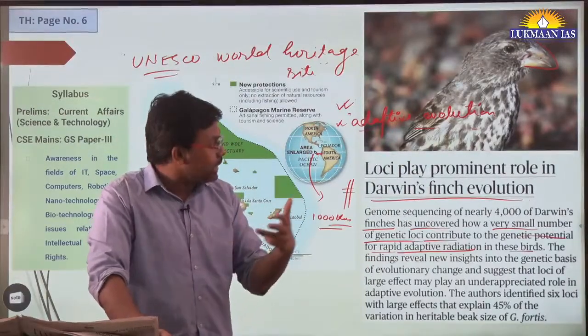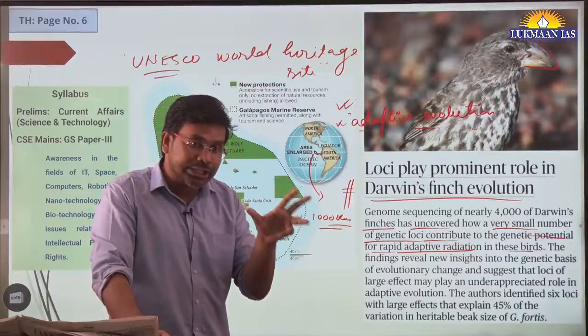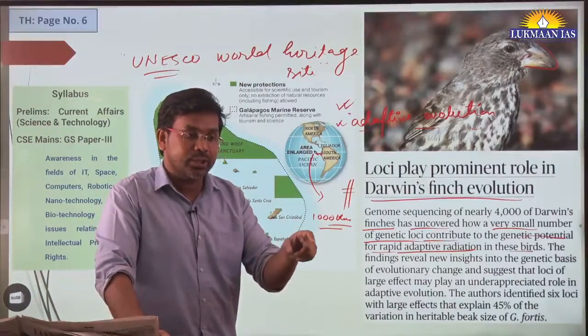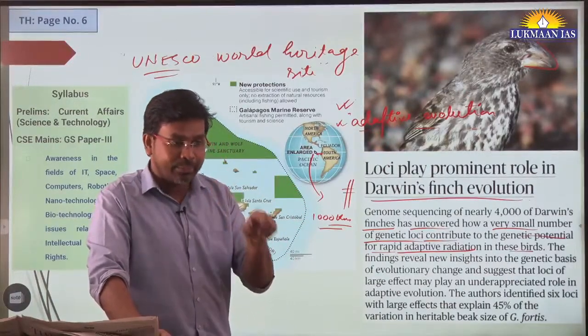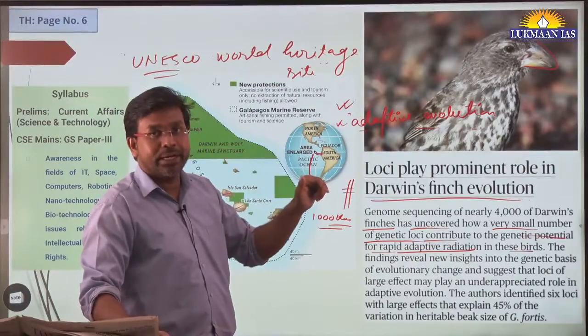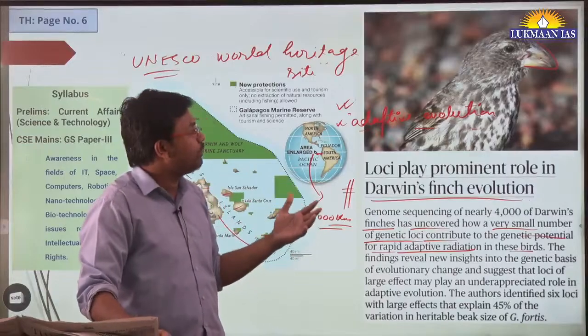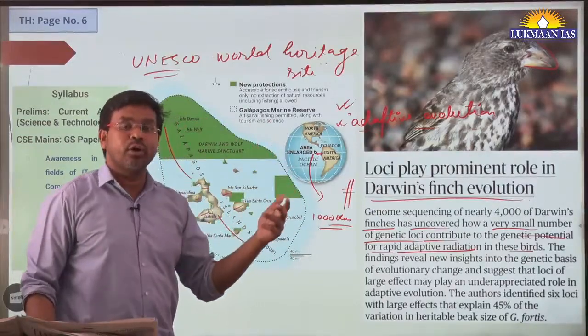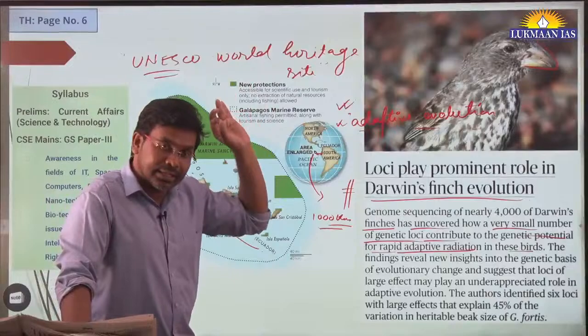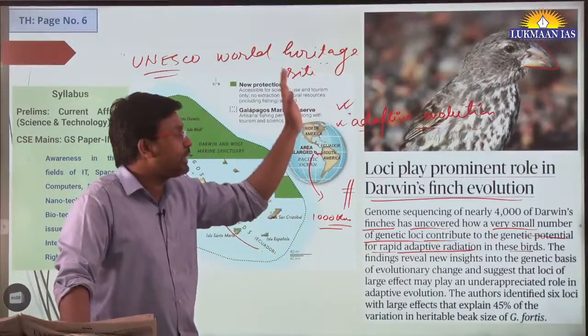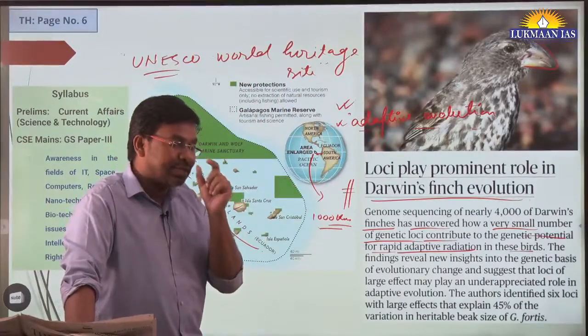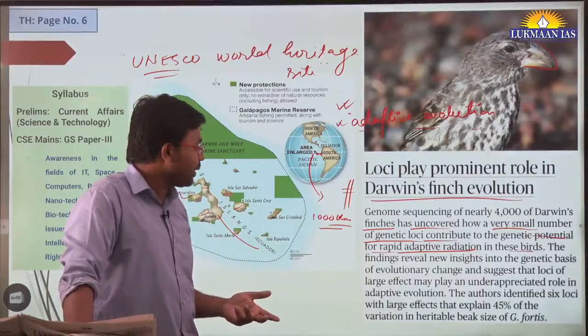This is different for each bird, and it has changed over a course of time, because in some of the islands there are hard shells, and to extract the seed they have to knock them multiple times. But in other islands where it was easy to find food, they have not evolved much. So Charles Darwin has done a study on these bird species. He has said how their beak has changed over a period of time.